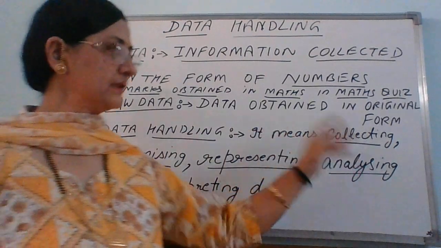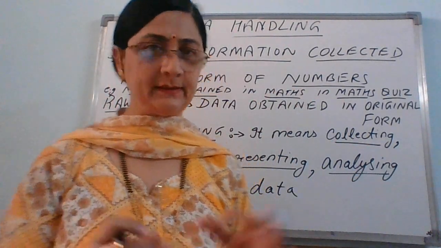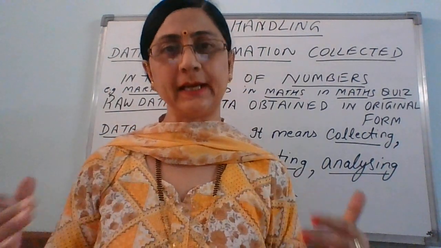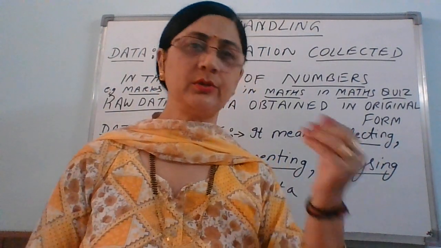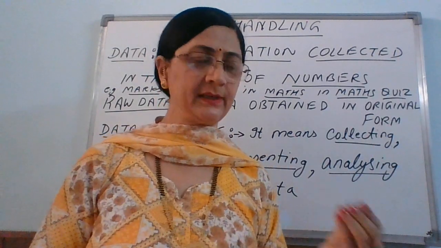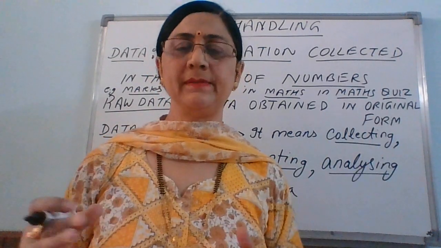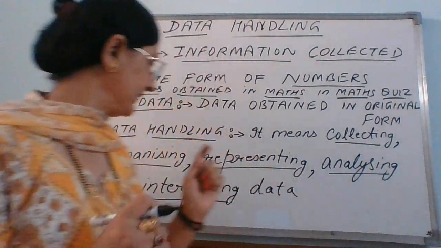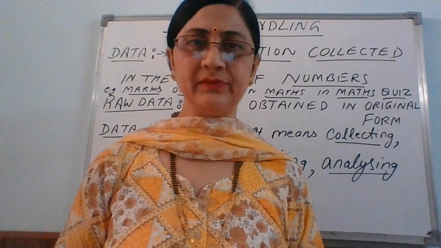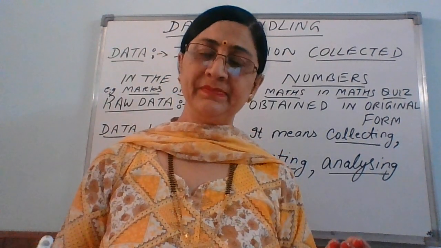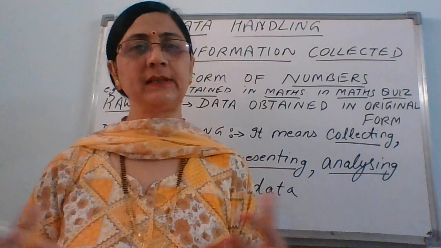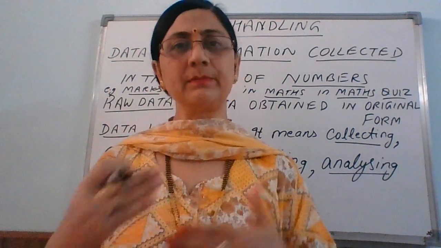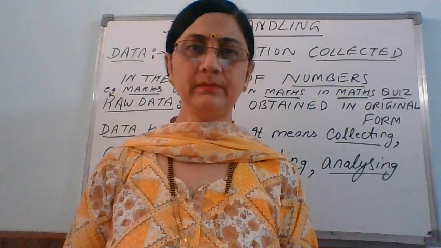What does this mean? First, collecting. Yes, you have collected the data, done. Then organizing the data. Now you have to group that data into different categories. Suppose the values lying between 0 to 100, 100 to 200, 300 to 400, like that. In groups, you have to categorize or organize in a particular way, right? Then comes representing. Representing of data can be done in different forms. Pictographs, you can draw different types of graphs, bar graphs, double bar graphs, single bar graphs, histograms. You have to represent it in some graphical form, right?